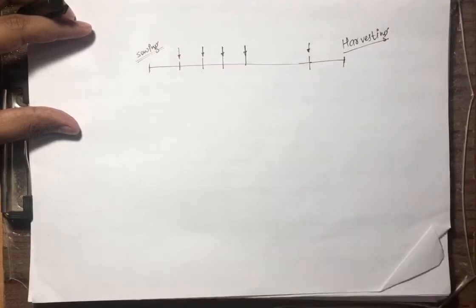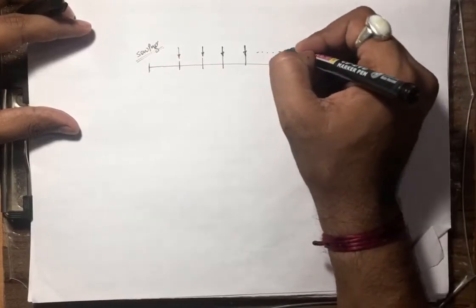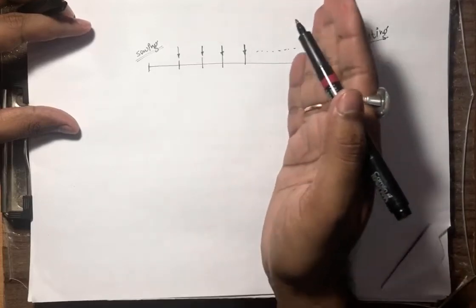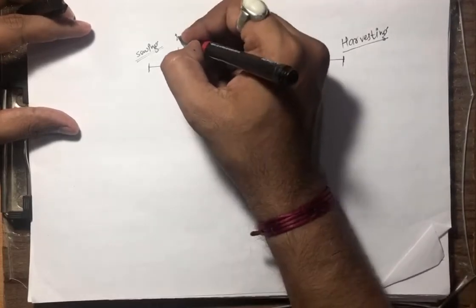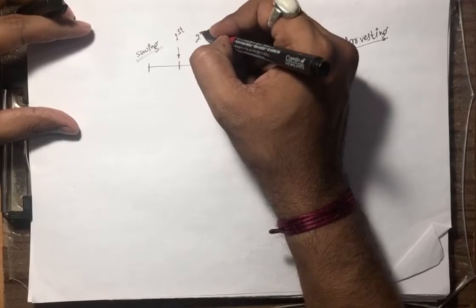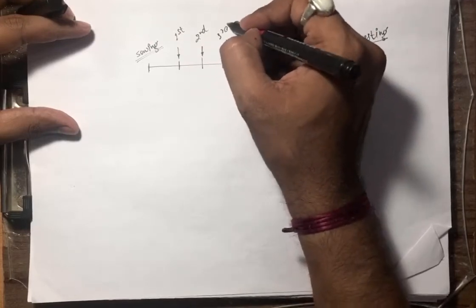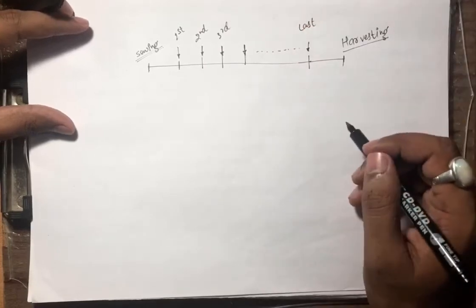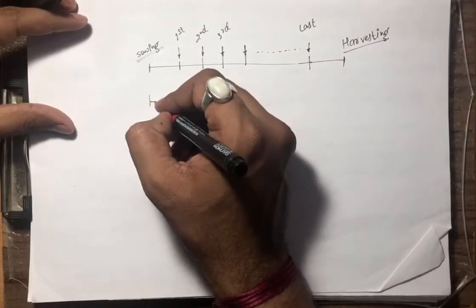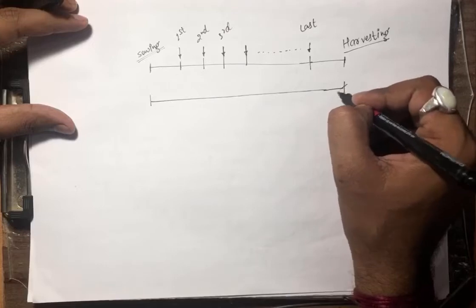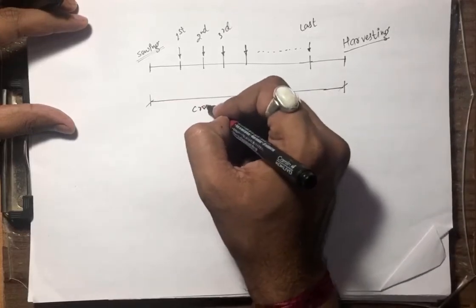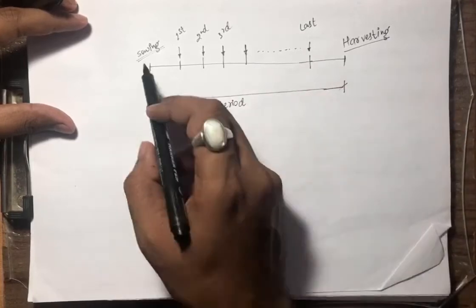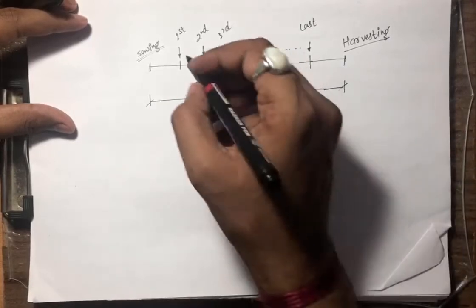In between we are going to apply the water at a particular interval. So this is first watering, this is second watering, this is third watering, and this is last watering. So this is the crop period, from sowing till harvesting.